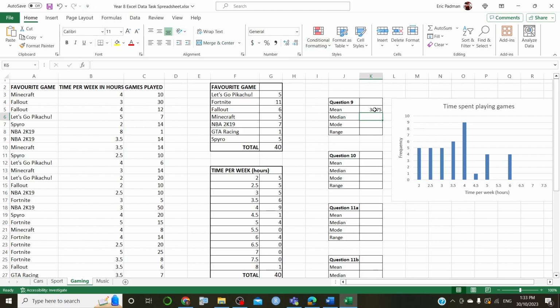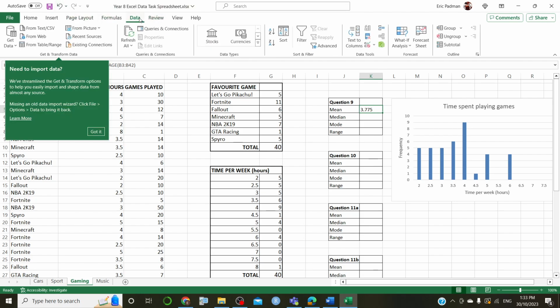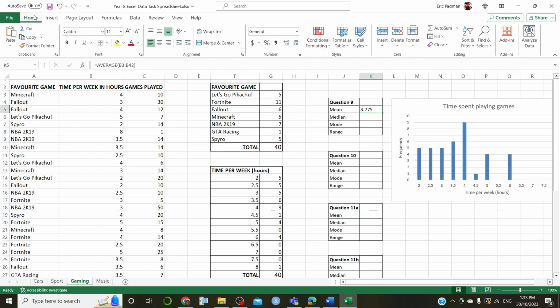If you do want to round it off a bit more, you can make things longer and smaller by clicking on these ones. So that's decrease. Is that right? No, that's something else. I need to go into data to do that. It's not too important. There's a way to do that. You can round things off. I just forgot which menu screen it's in. Yeah, I think it's this one actually. Yeah, click on that one. See, you can add more zeros, or you can round it off. So 3.8. I think we rounded off 2 decimal places for our one.